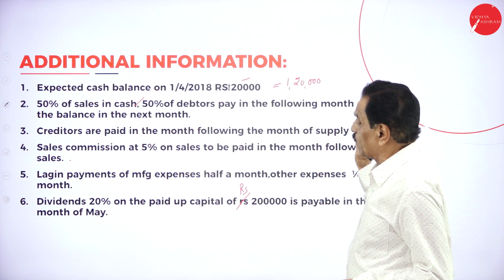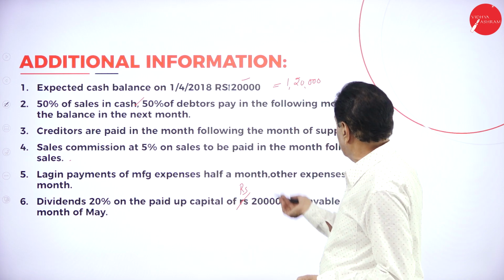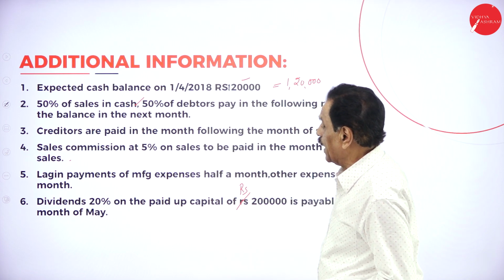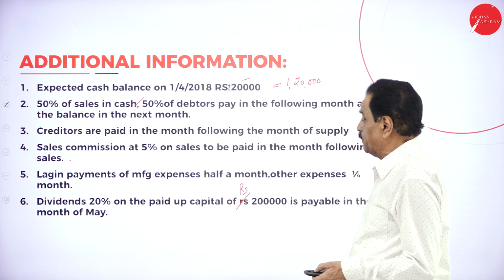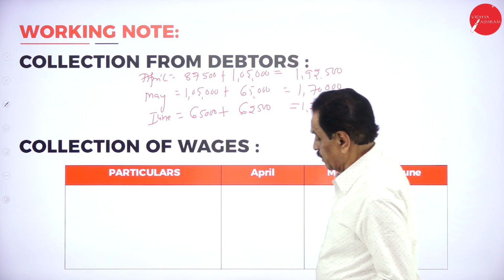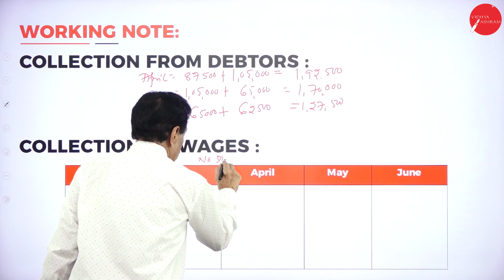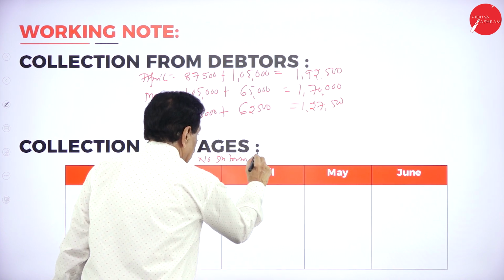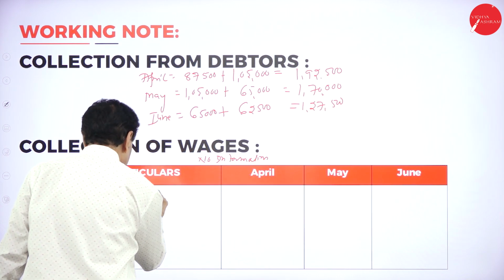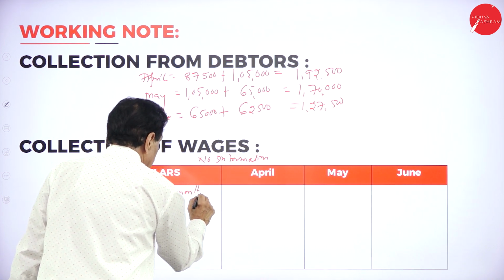Creditors paid in the month following the month of supply. Sales commission, 5% of sales to be paid in the month following the month of sale. Lag in payment of manufacturing expense, half a month. So we'll go with the wages. No information, same month payment.